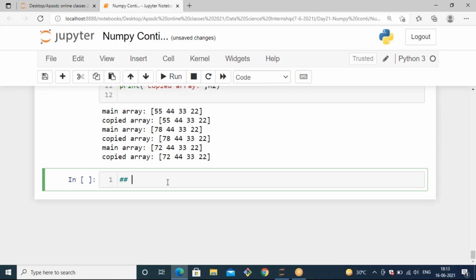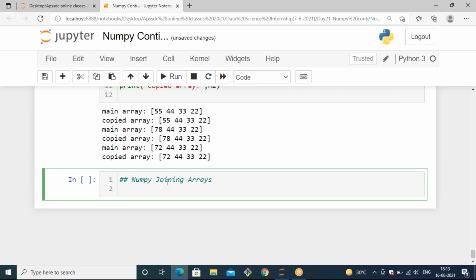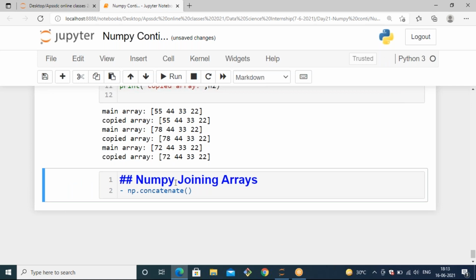Now we have some other topic like NumPy joining arrays. For joining arrays, we have one method whenever you want to add something: concatenate. Concatenate is one method we have, np.concatenate. With this method, you can join any kind of arrays.